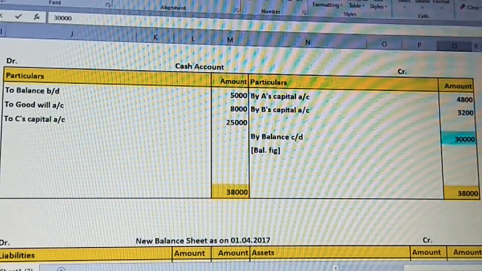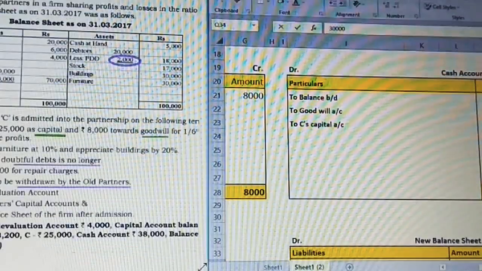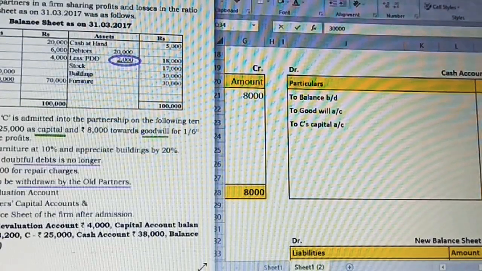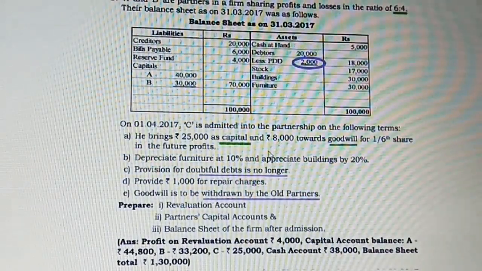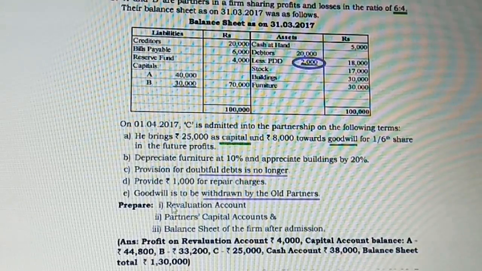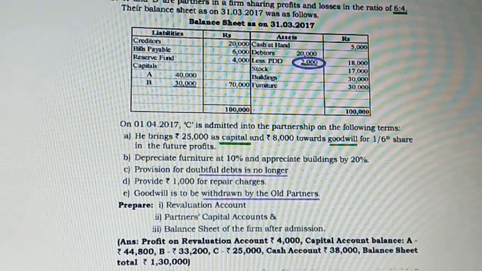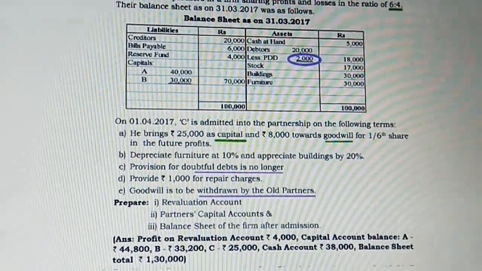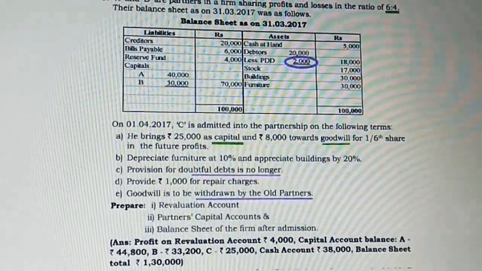And when we observe the question, in the printout they have given cash as 38,000. So there is a printing mistake. It should be 30,000 because they have not considered goodwill withdrawn. So that is only a small mistake which is given here. So we have completed with the exercise 5.